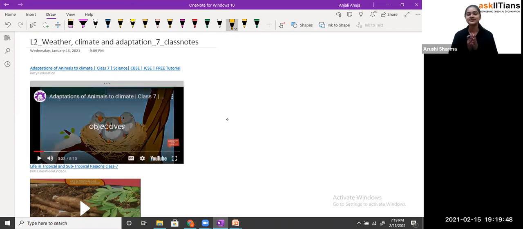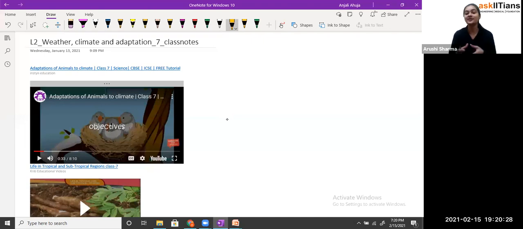Objectives. So students, you have noticed they are telling that birds have fur or a woolen kind of covering so that they are not affected by cold. We human beings can protect ourselves by changing our clothes: woolen clothes for winter, cotton clothes for summer. But animals don't get clothes from any source. So God has gifted them their own clothes so that they can survive in different conditions. Similarly, birds have a fluffy kind of covering over their body, gifted to them by God, so that they can protect themselves from the winter season.